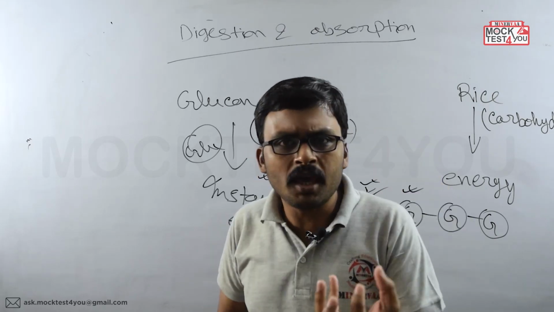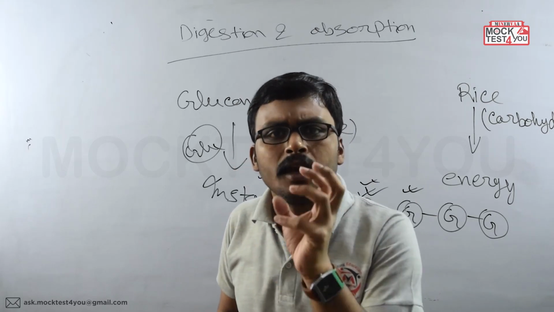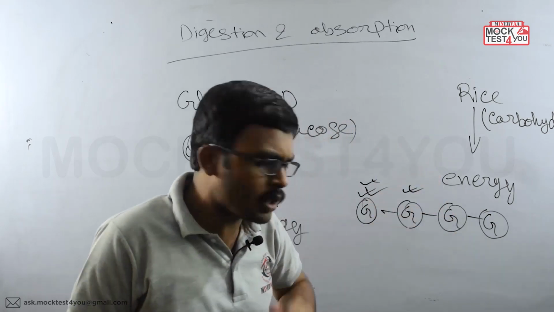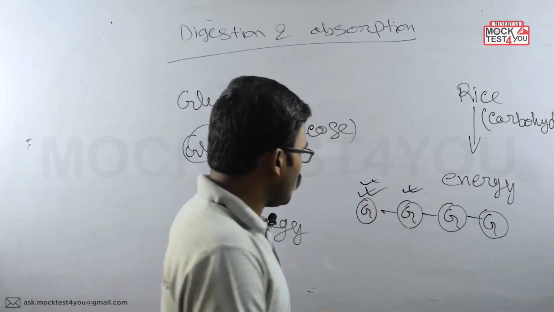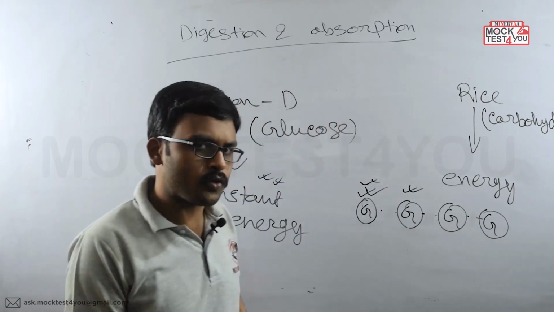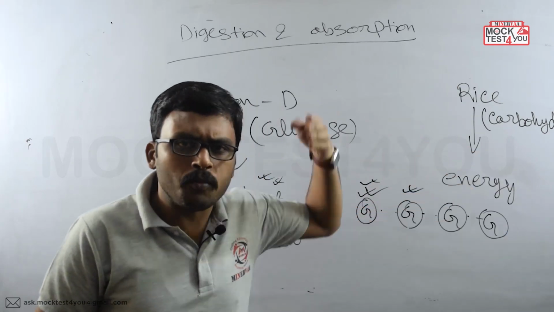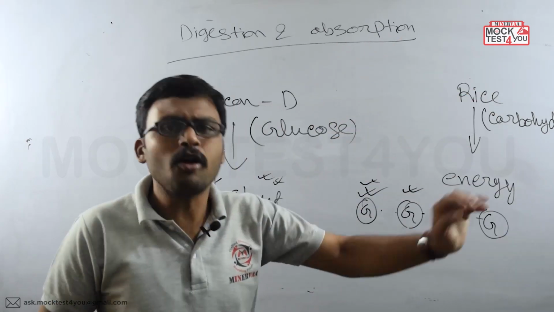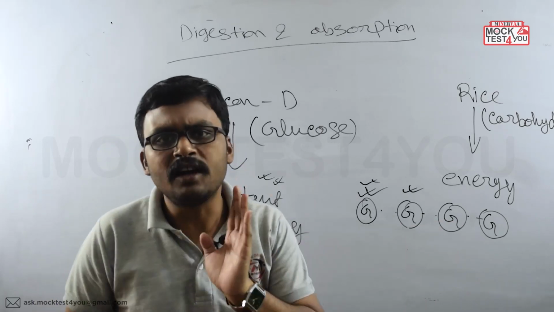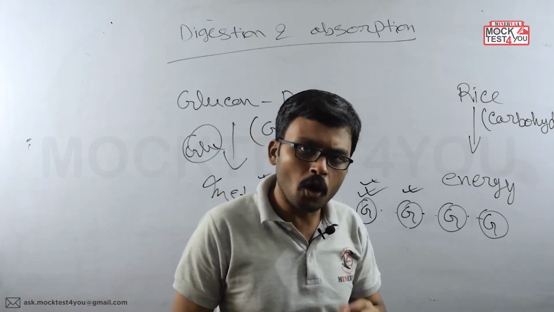And whenever it is coming within the body in the polymerized form, then they need to be broken down first into the simplest nutrient, like here, as I have shown you. So here the glucose will be free after the digestion. So like that, from the protein, from the lipid, from the nucleic acids, their constituents will be free after the digestion, okay. And that's why the digestion is very much required inside the body.